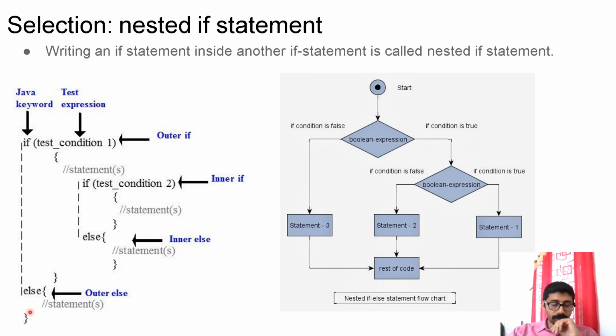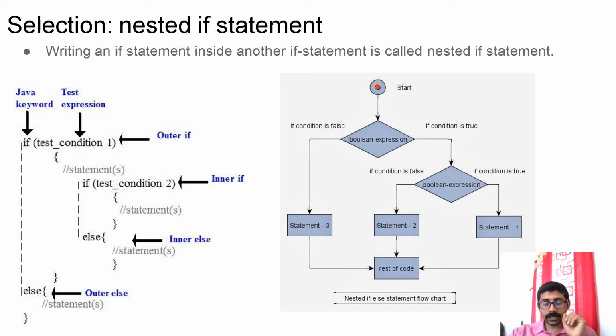Then the else false block. Within the true block, you are starting another if. If this condition is true, control will come here, then again it will check condition 2. If the condition is true, this statement will be executed. If it is false, this statement will be executed. So you are nesting one if statement within another if statement. That is a nested if.